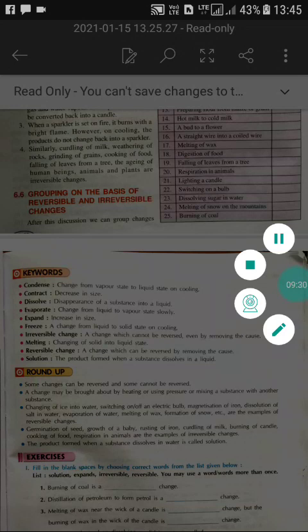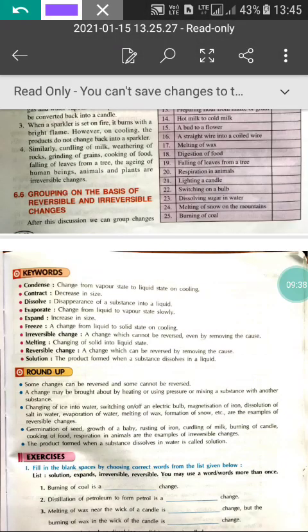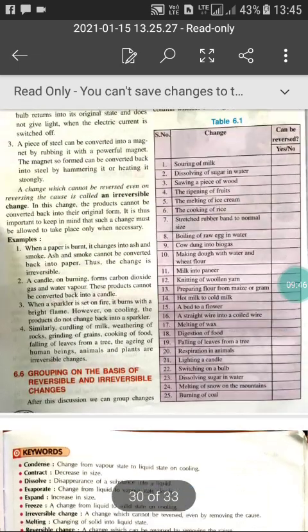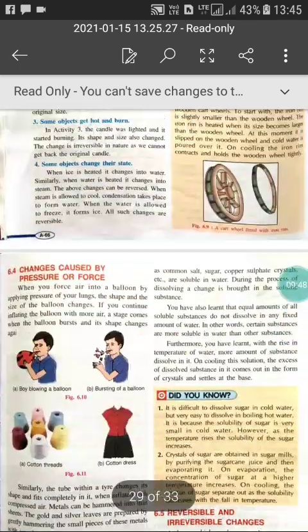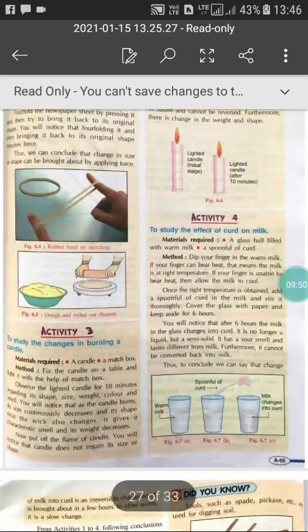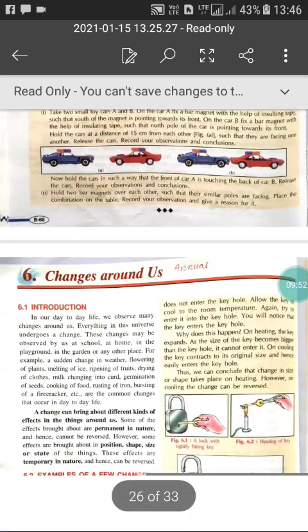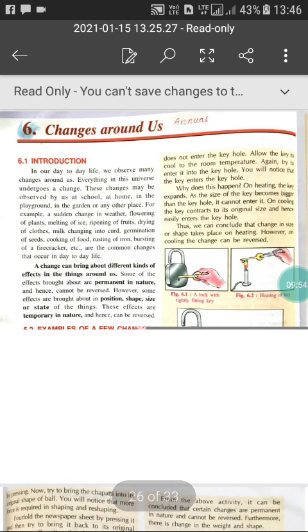So this is chapter 6, and you will take revision of this chapter. And chapter 6, Changes Around Us, completed. Good.